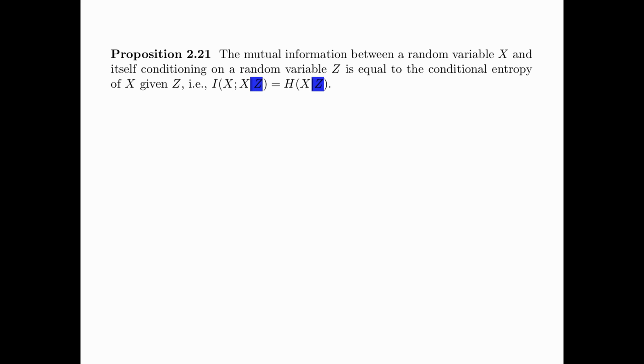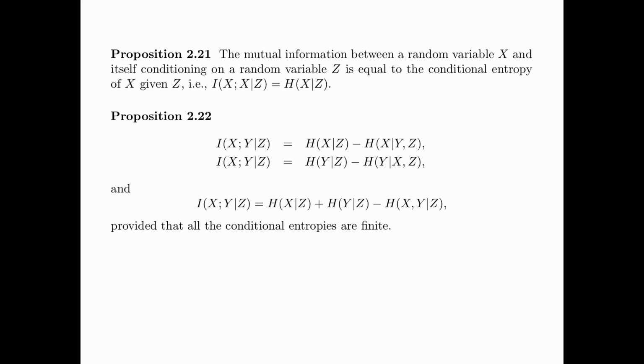Now, by removing the conditioning on Z, we see that it reduces to I(X;X) equal to H(X), which is just proposition 2.18. Proposition 2.22 consists of three formulas for conditional mutual information. This proposition is just the conditional version of proposition 2.19, so we're going to skip the details.